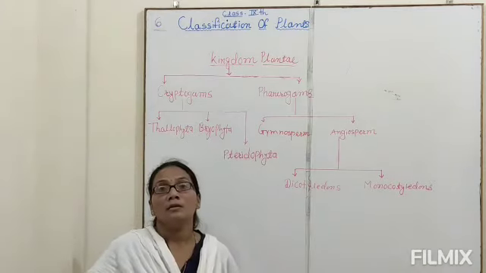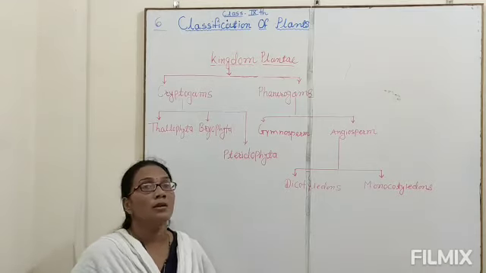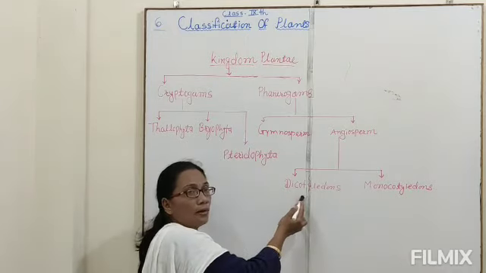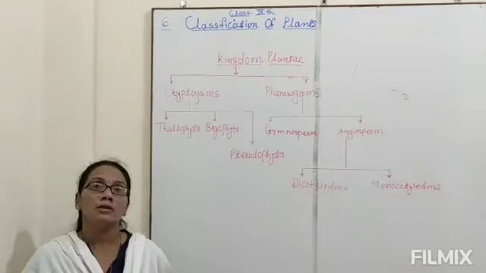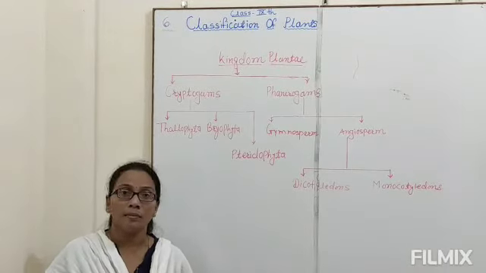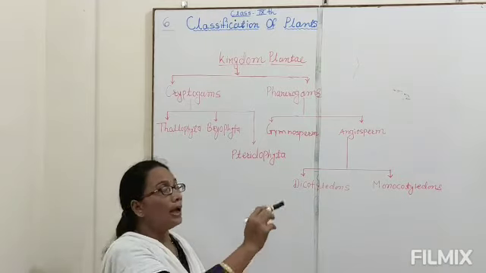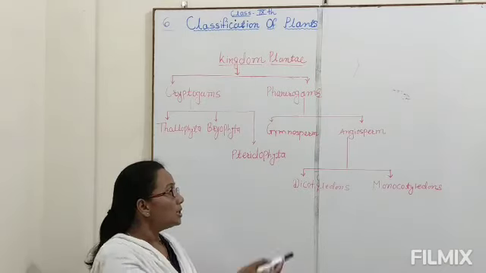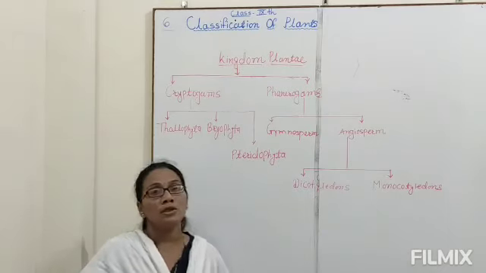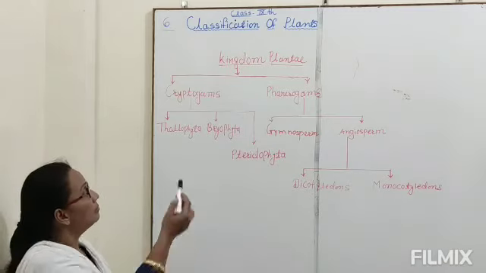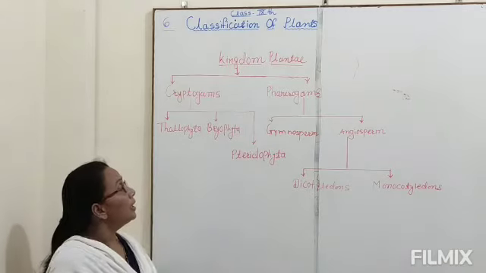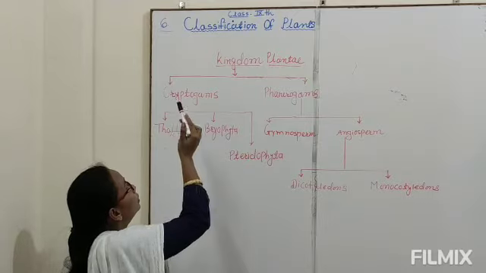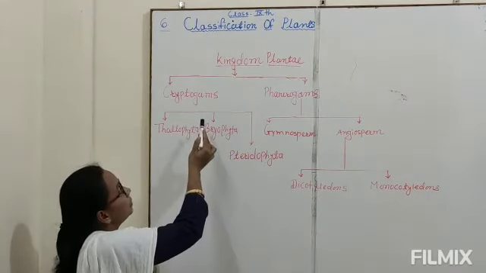The next criteria, the seed which is present, whether it is monocotyledonous or dicotyledonous. What is meant by dicotyledonous? Dicotyledonous means the seed which can be divided into two equal halves. It is called dicotyledonous. And monocotyledonous, the seed which cannot be divided into equal halves. So it is called monocotyledonous. In this way, the classification of kingdom Plantae can be made. In 1883, Eichler, a botanist, classified the kingdom Plantae into two main groups, that is Cryptogamy and Phanerogamy.